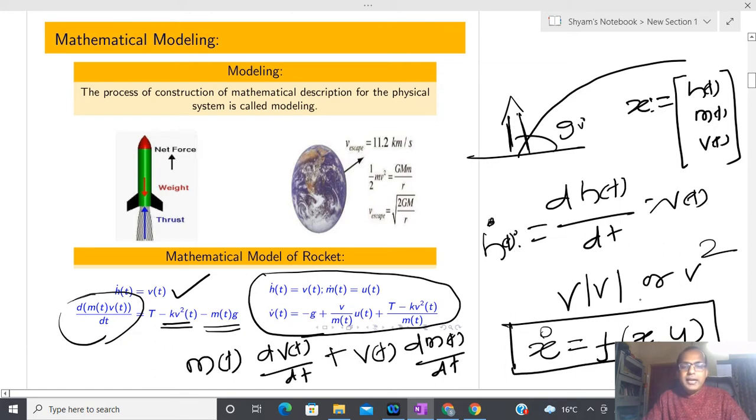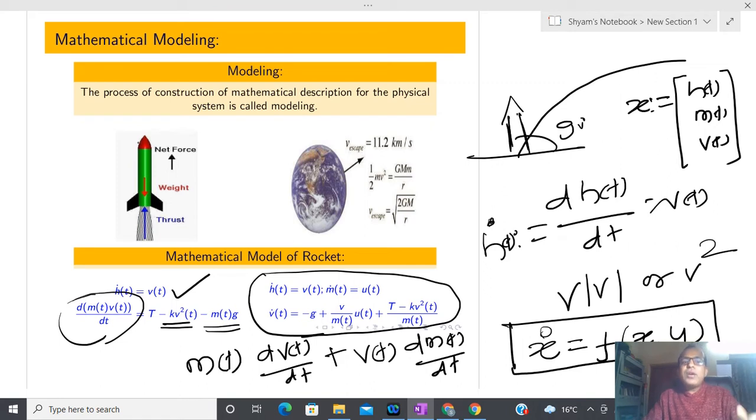Now one more thing I am going to clarify: people also call the mathematical representation of a system an abstract model, because that is not physical. It is some kind of representation. Due to that reason, even if you write the differential equation of some system, most of the time that is not exact, because a lot of approximation is being done, and so that is an abstract model. A physical model means some model you construct by adding some kind of hardware circuit.